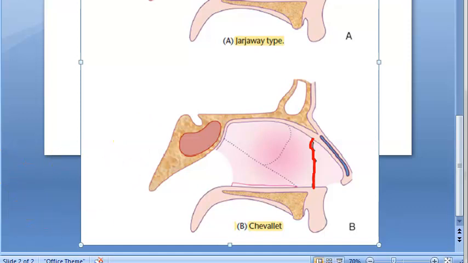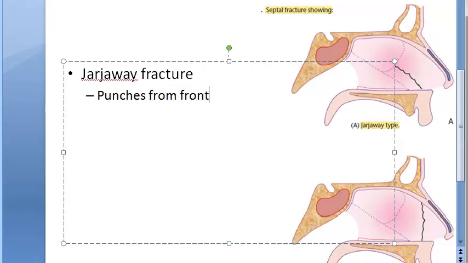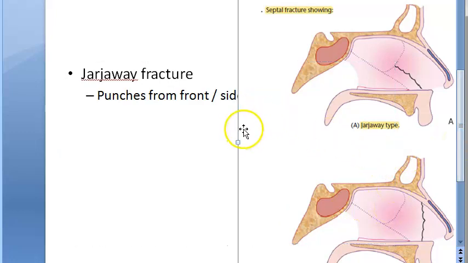So basically, let's look at this Jarjavay fracture of the nasal septum. Basically if somebody punches from the front, you can see that from the front somebody punched, okay, or from the side also if they punch, this fracture is possible, okay.